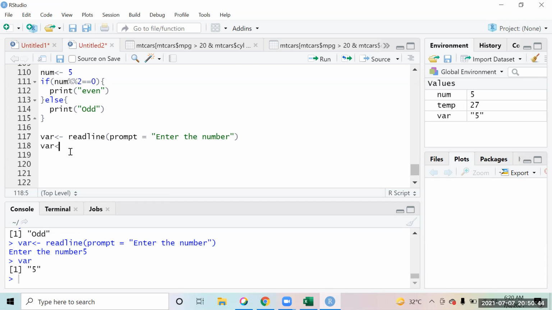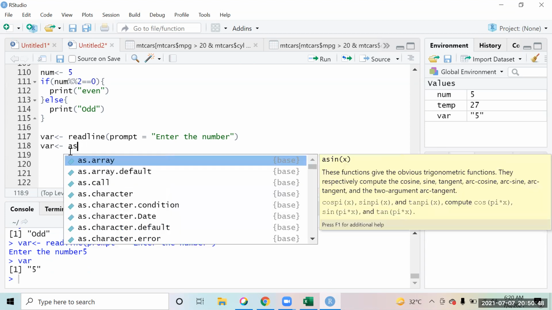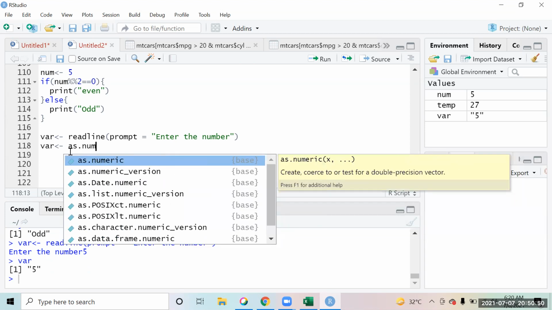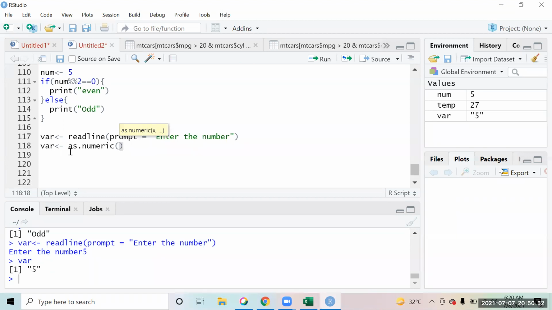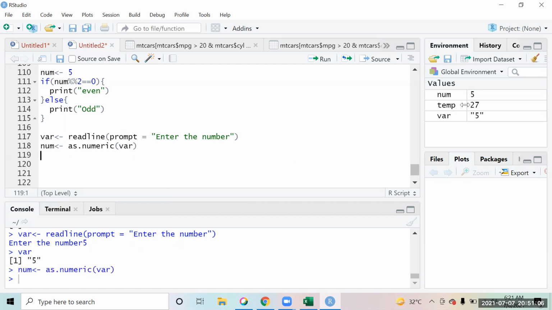So we have to say as dot integer. We have the functions as dot numeric. If you say as dot numeric, so I am saying as dot numeric of var, it will convert the data into numeric data type. Maybe let me assign it to the num only. So I'm saying num is as dot numeric of var, that means 5 value. Now if I run this code, the same thing is going to come out.